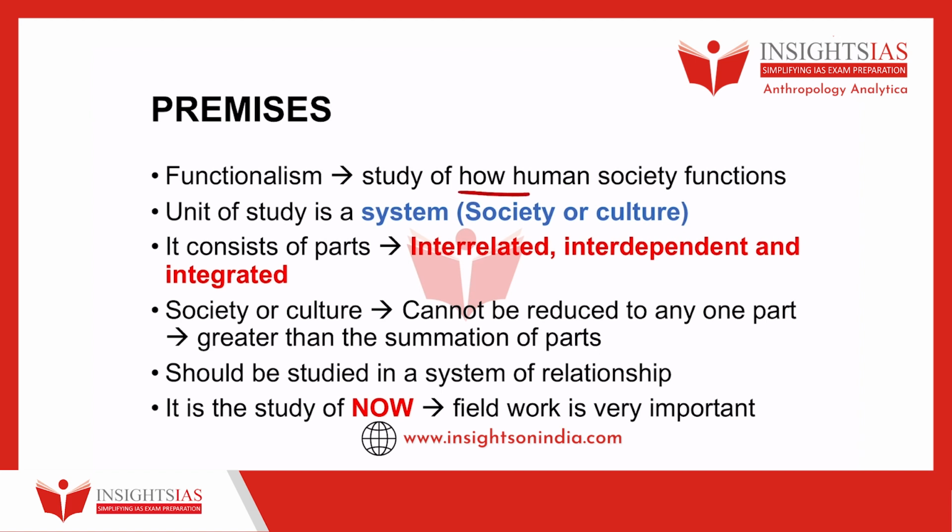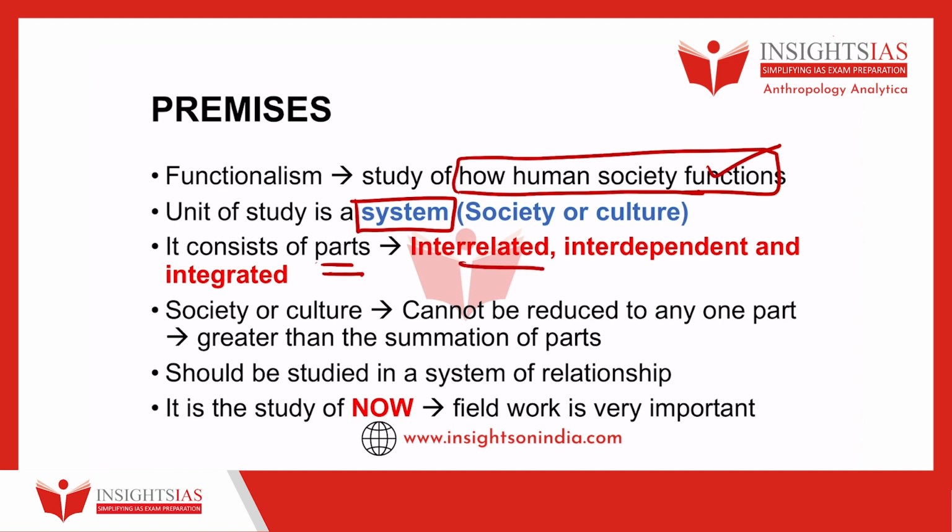So they study how human society functions rather than studying the origin or the evolution or the diffusion of culture. They focused on how the culture is there to satisfy human needs. And also they focused on systemic studies. Okay, so the unit of study is a system. As you all know, a system is made up of parts, and therefore their study focused on interrelated, interdependent, and integrated aspects of culture studies. Okay, further, they also said that one aspect of society or culture cannot be studied.